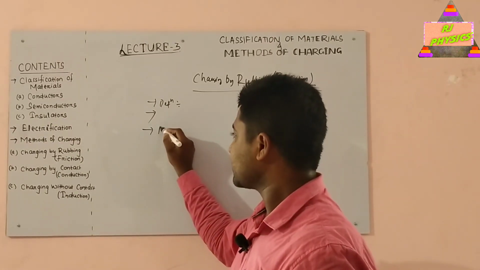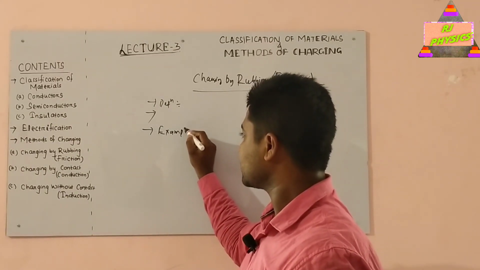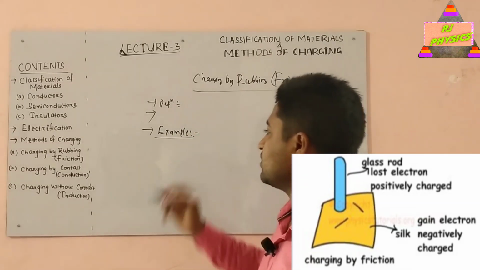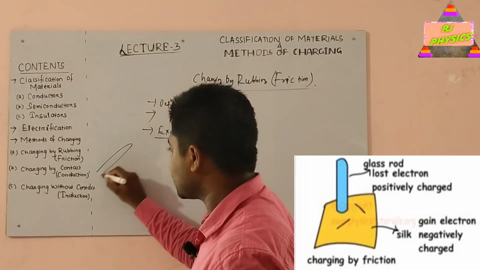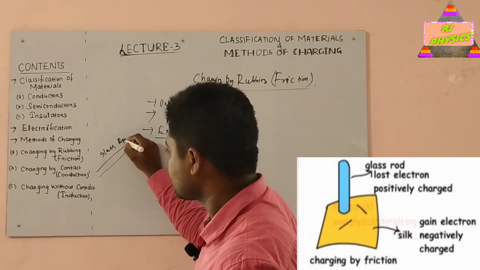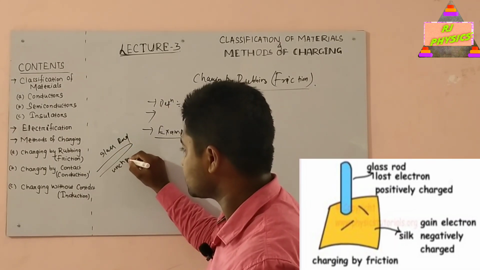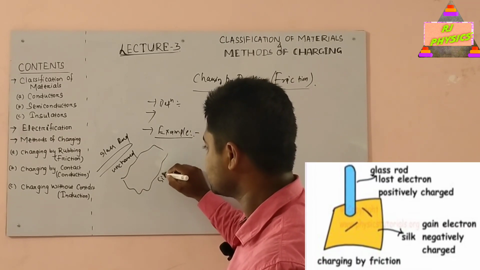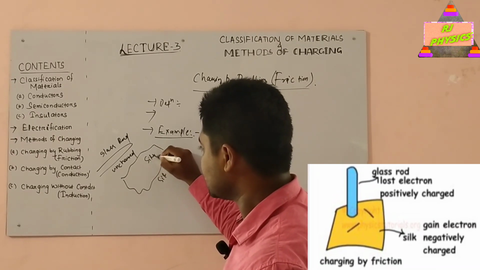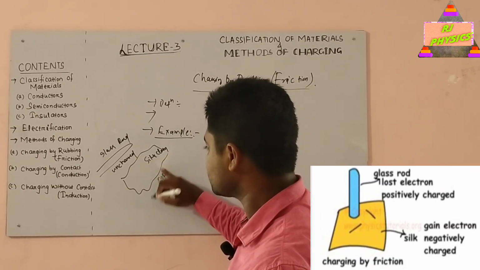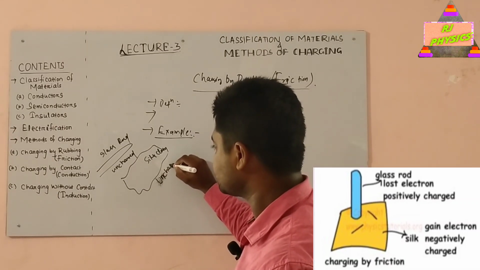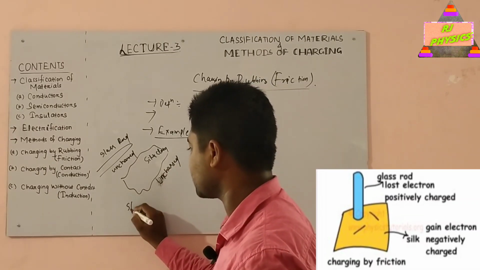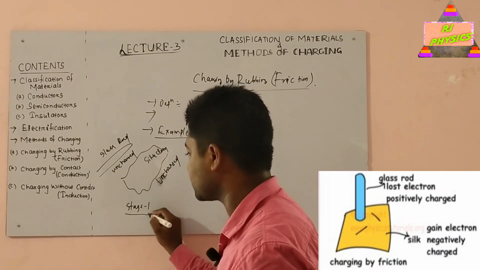Now we'll take an example. Actually, what is the example? The most common example. Suppose we take a glass rod which is initially uncharged, and we take a piece of silk cloth. This is the silk cloth. This is also initially uncharged. This is stage 1, the first case, the first figure.